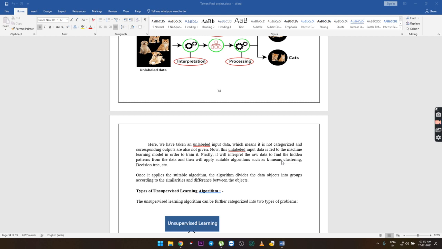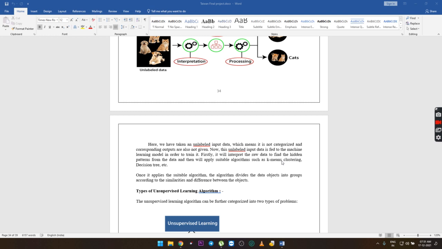Firstly, it will interpret the raw data to find hidden patterns, then will apply suitable algorithms such as k-means clustering, decision tree, etc. Once it applies the suitable algorithm, the algorithm divides the data objects into groups according to the similarities and differences between the objects.